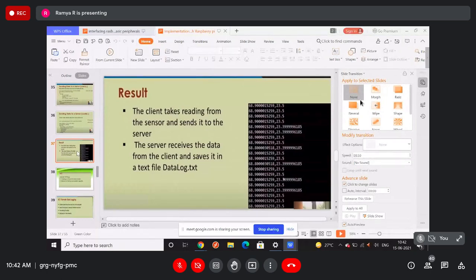The client takes the readings from the sensor, like the Raspberry Pi is taking the readings from the sensor and it is sending to the server, and the server receives the data from the client. The server or local machine is receiving the data from the client Raspberry Pi, and it is saving it in a text file, datalog.txt. Okay, so this is how it is happening. Till here we know that.